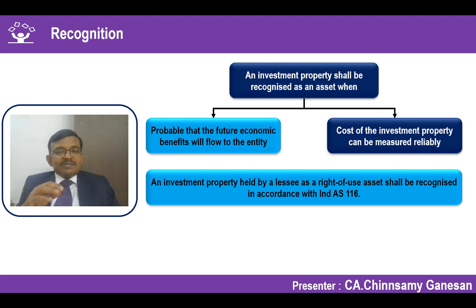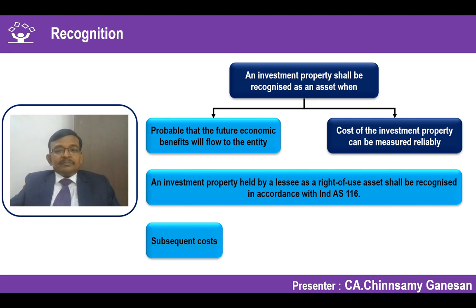So in other words, leased properties normally go into Ind AS 116. Leased means I am having it as a leased one. When I am giving it on lease, it will fall under Ind AS 40 investment property if it is an operating lease. If it is a finance lease, Ind AS 116 comes in. You have to be very, very clear on which standard should be applied in what circumstances.